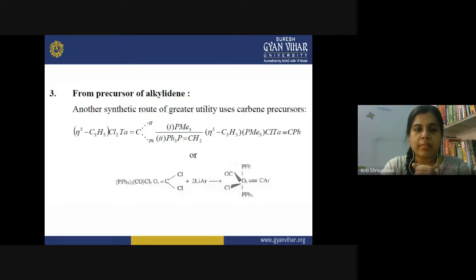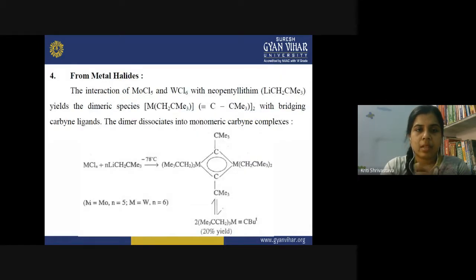Moving towards the next method, the synthesis can also be performed from the metal halides. How can we do that? When metal halides such as MoCl5, molybdenum pentachloride, and tungsten hexachloride react with neopentyl lithium, this is my neopentyl lithium, they yield dimeric species. These are dimeric species with a bridging carbene ligand.